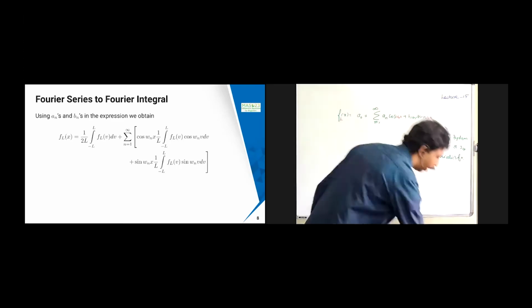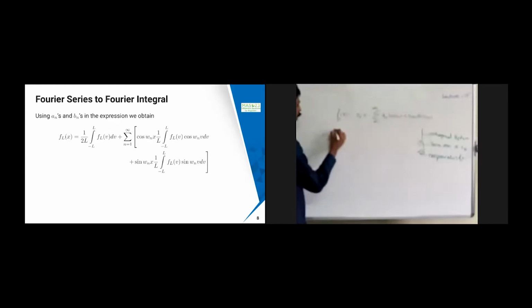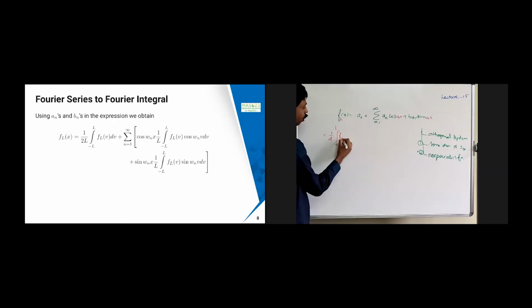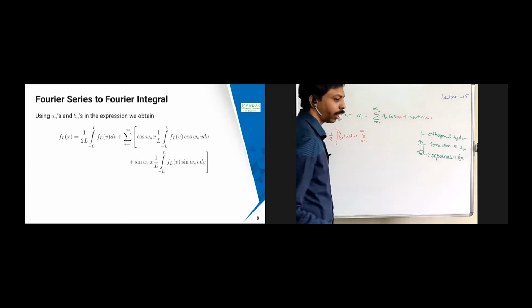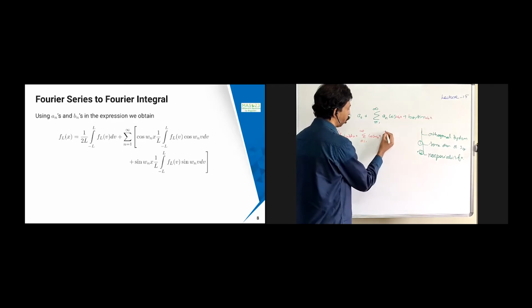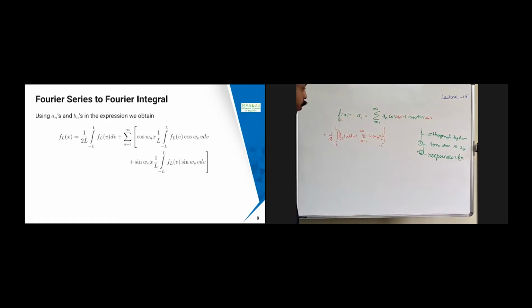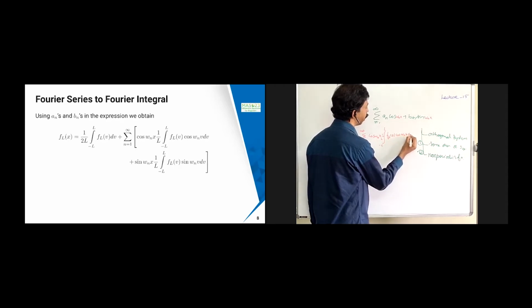In that case, what are we going to get? We get 1/(2L) times the integral from −L to L of f_L(v) dv, plus the summation n equal to 1 to infinity. a_n is nothing but (1/L) times the integral from −L to L of f_L(v) cos(ω_n v) dv, multiplied by cos(ω_n x).